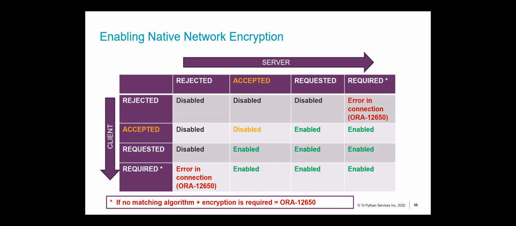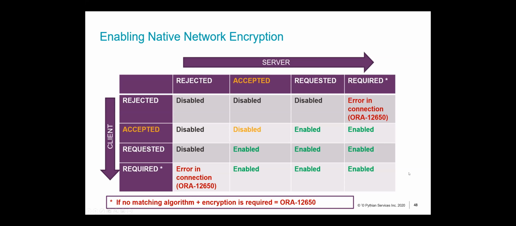However, in this scenario, if the client and the server are not able to come to a conclusion on a common algorithm to use, in that case, again, there will be an ORA-12650, which means the connection would not get established, right? So this means that you've got to have a client that has algorithms that match the algorithms on your server side, or in other words, that is compatible with your server.